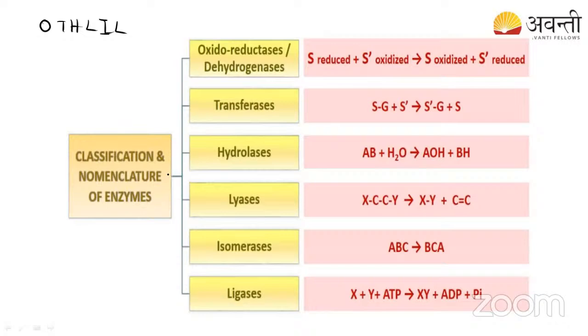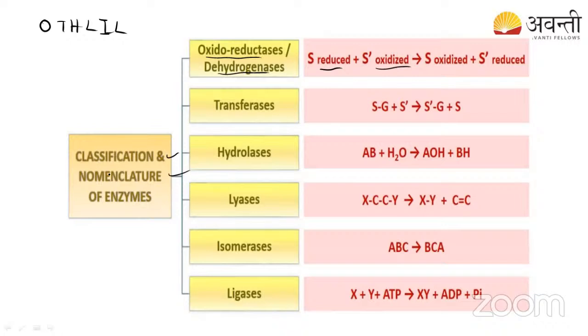Yes. So in the classification of enzymes, first is oxidoreductase. I think you have seen this type of enzyme in the electron transport chain, right? Succinate dehydrogenase, and glutamate dehydrogenase in nitrogen metabolism. These enzymes do reduction and oxidation. They take one reactant to be reduced and another reactant to be oxidized. That is the main function of oxidoreductase enzymes. I told you the examples of succinate dehydrogenase and malate dehydrogenase; all of these come under oxidoreductase.